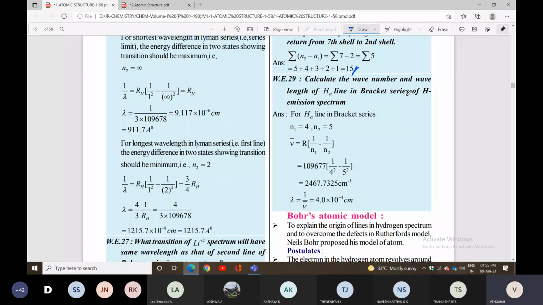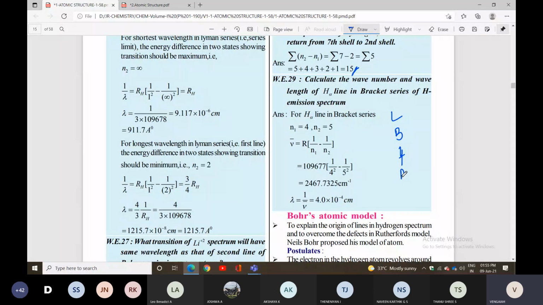Alpha is the first line, beta is the second line, gamma is the third line, delta is the fourth line. Series: first one is Lyman, second one is Balmer, third one is Paschen, fourth one is Brackett. Fourth one is the Brackett condition, n1 is 4.